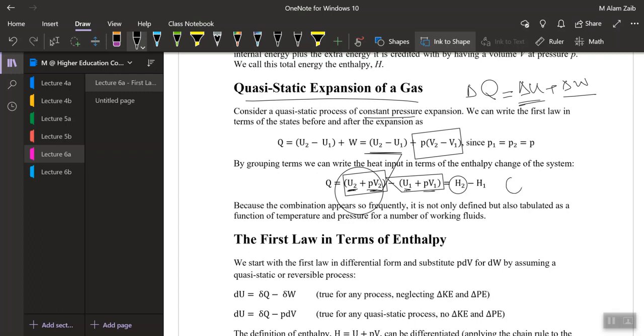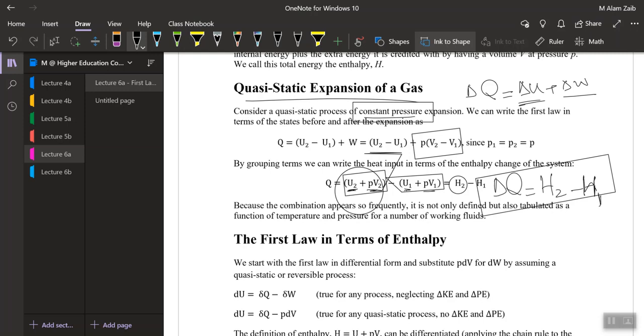So Q would be equal to H2 minus H1. I'm just writing in total terms: H2 minus H1, and that means the heat supplied in a constant pressure process is equal to the change in enthalpy. So that's what we call the total heat content of the system.